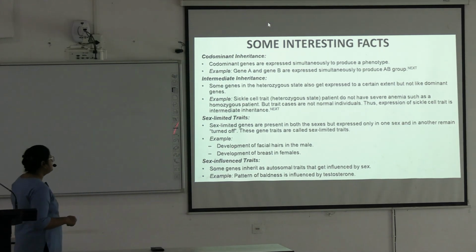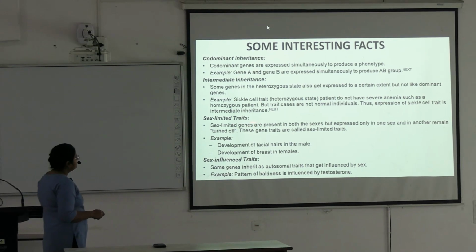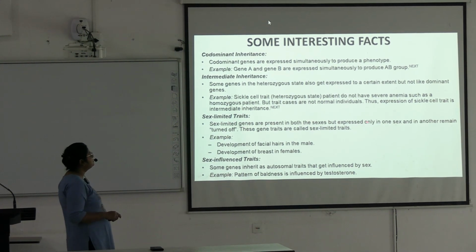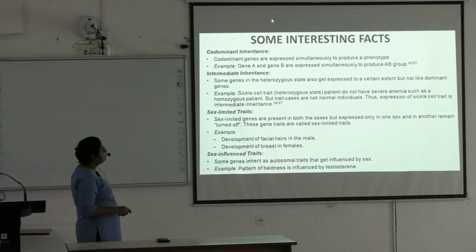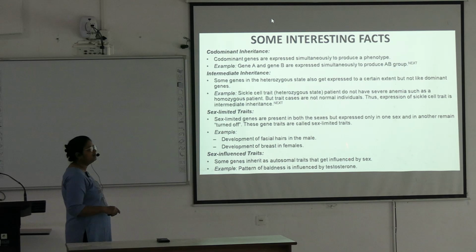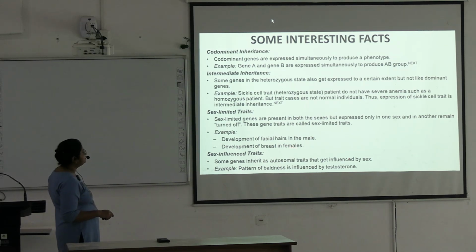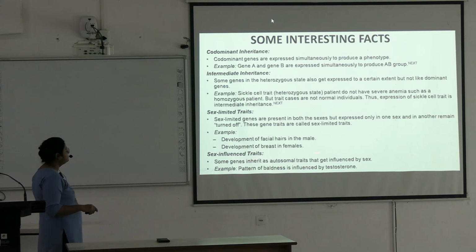Next is sex-limited traits. Sex-limited genes are present in both sexes, but expressed only in one sex and remain turned off in the other. These traits are called sex-limited traits. Examples are development of facial hair in the male and development of breasts in females. Okay. Next is sex-influenced traits.